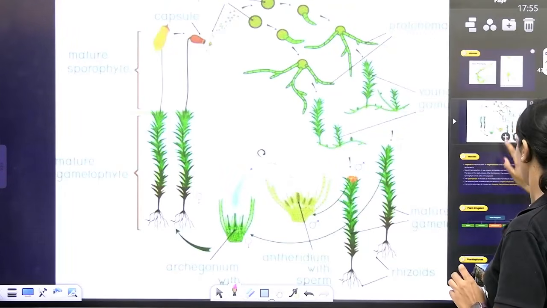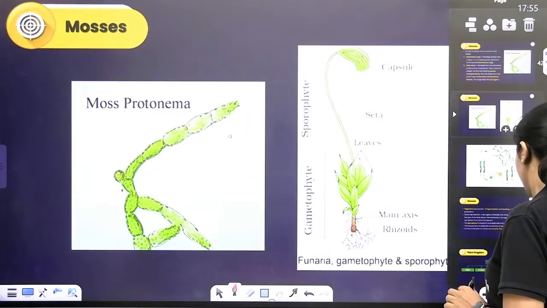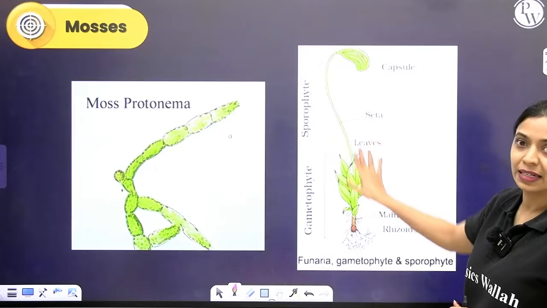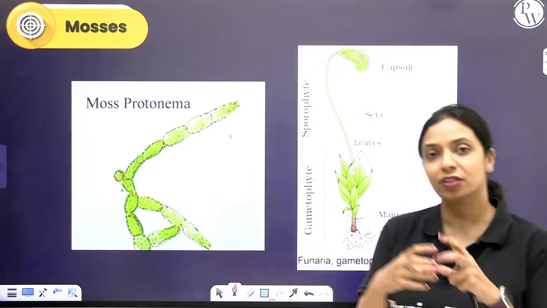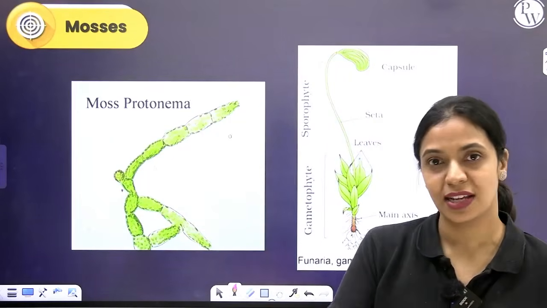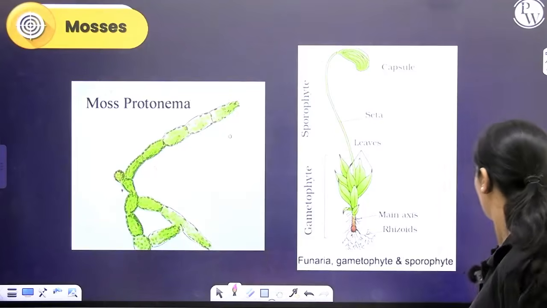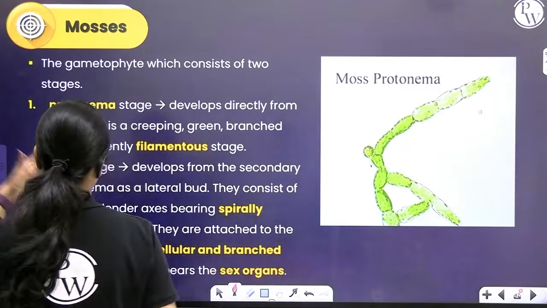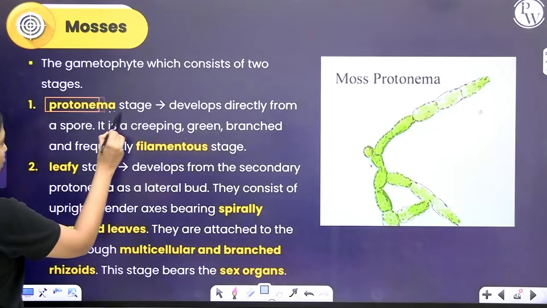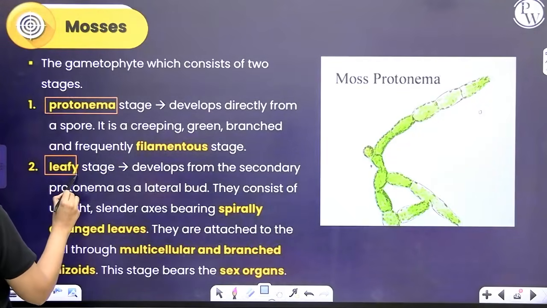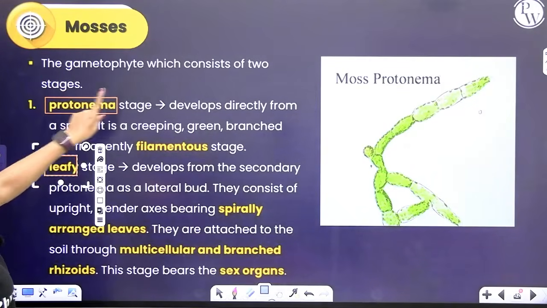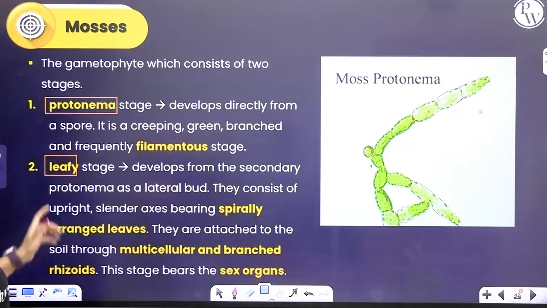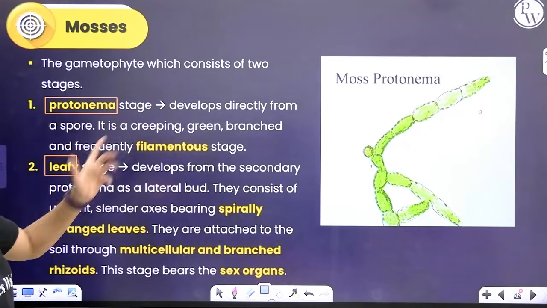This protonema will produce some branches. From the secondary branches of this protonema, the leafy stage will arise. So after the spore germinates, first you have the protonema stage, then you have the leafy stage. Okay. So both are gametophytes, both are haploid, but there are two stages. The first one is called the protonema stage and the second one is called the leafy stage. Like I already mentioned, protonema directly develops from the spore. It is a creeping green branched structure. Frequently filamentous means it's thread-like.